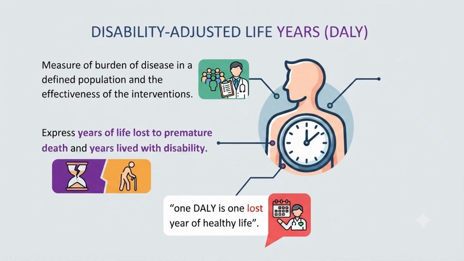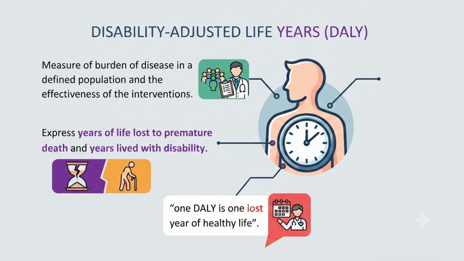And now we will see what is DALY, Disability Adjusted Life Years. It is a measure of burden of disease in a defined population and the effectiveness of intervention. How we will know the burden of disease: if the DALY, disability adjusted life years, is more, then the burden of disease is more.